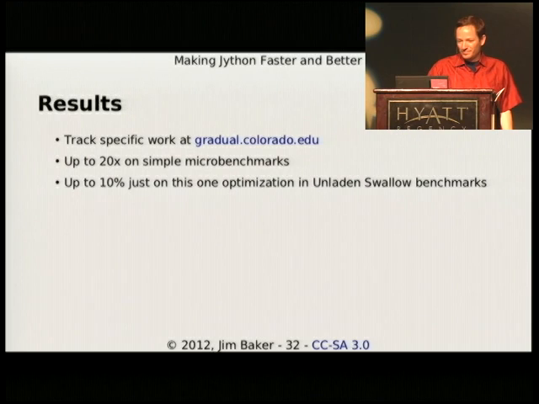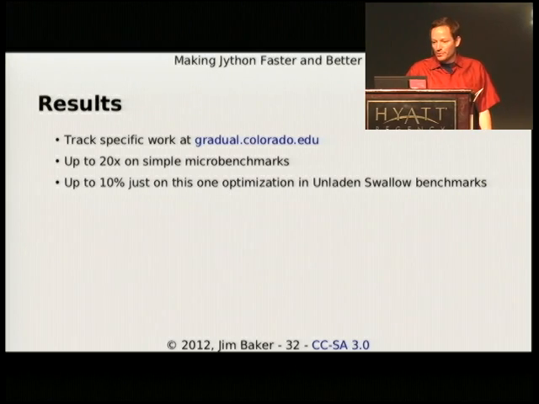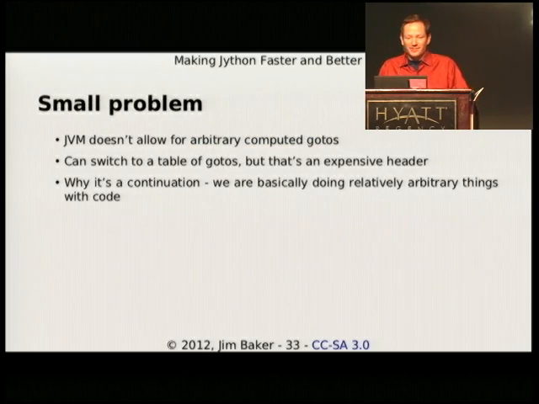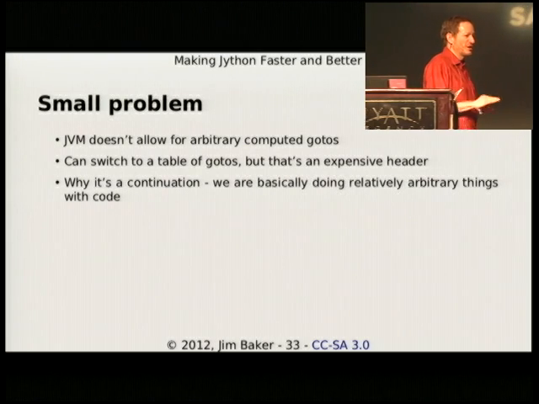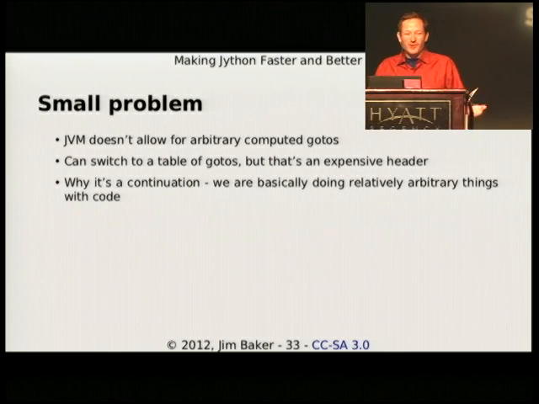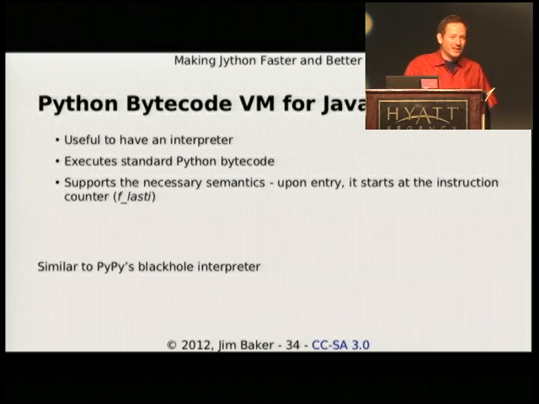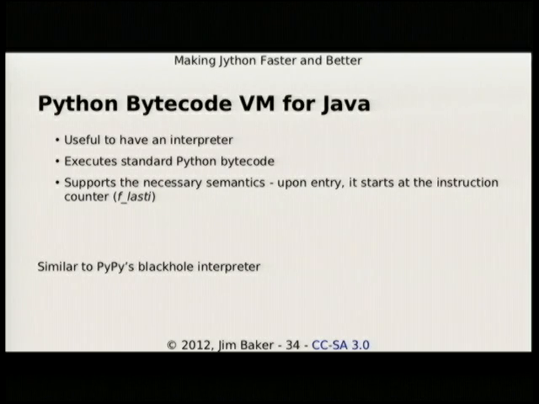The only problem, and you can look at this later online, we have some work at gradual.colorado.edu, is the JVM does not allow for arbitrary computed gotos. I don't know why. They actually do support goto, but if you did that for every single corresponding statement in your code, that would be truly expensive. Well, we can just go to our Python bytecode virtual machine that we've written in Java.